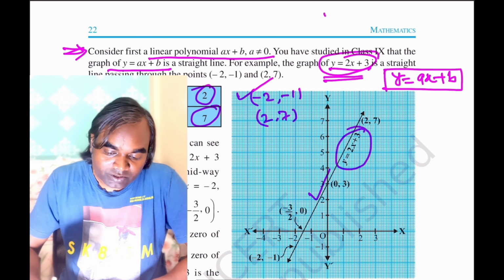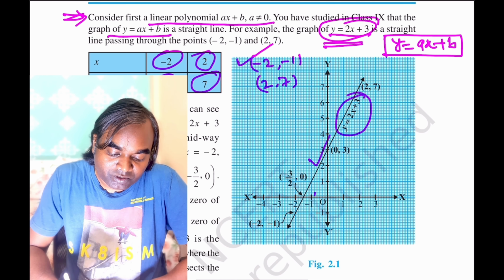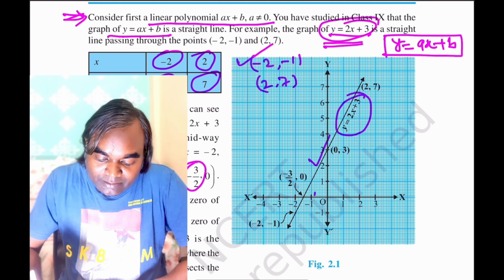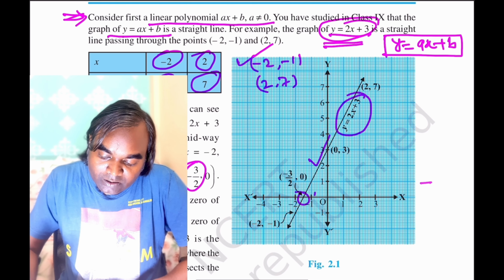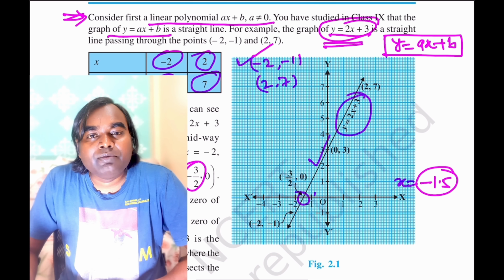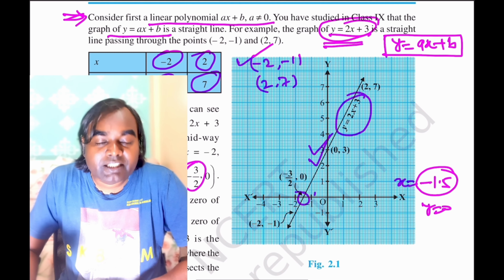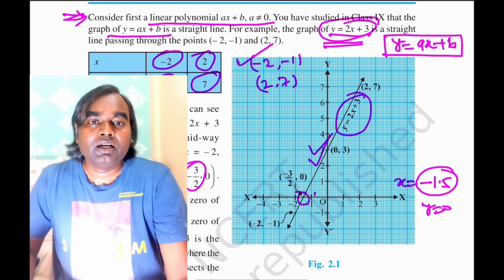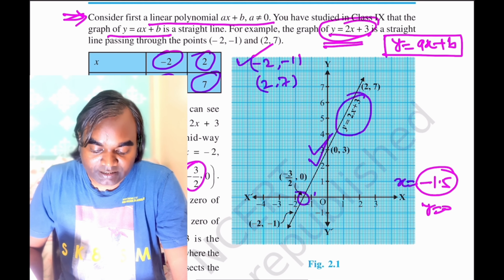Okay, so if we put x is equal to minus 3 by 2, then you will get y is equal to 0. So that means at x is equal to minus 3 by 2, that is minus 1.5, we get y is equal to 0 for this linear polynomial. That means this x is the zero of this linear polynomial, and we can represent this graphically.